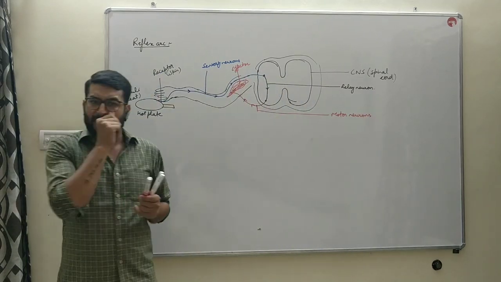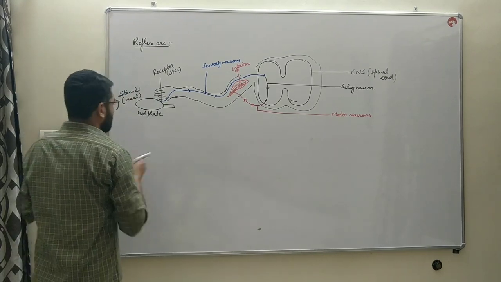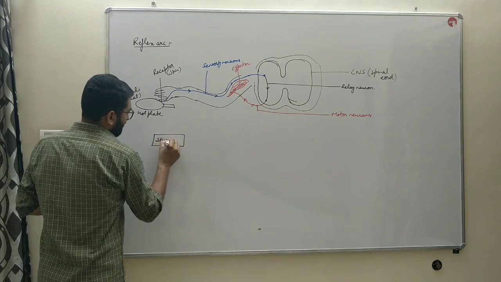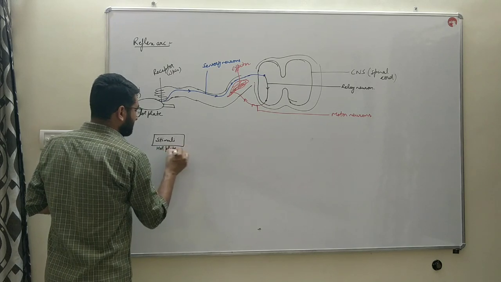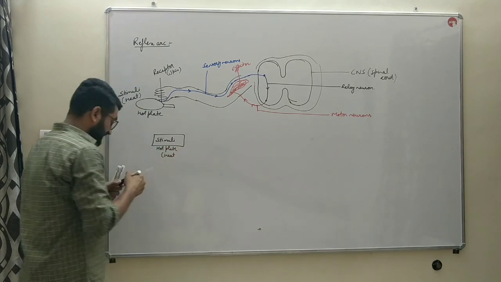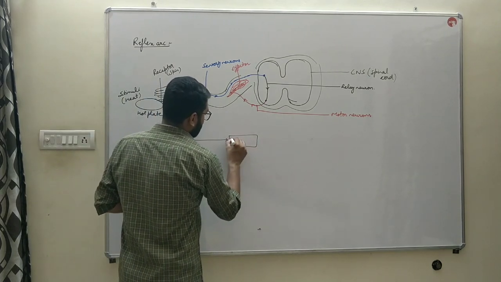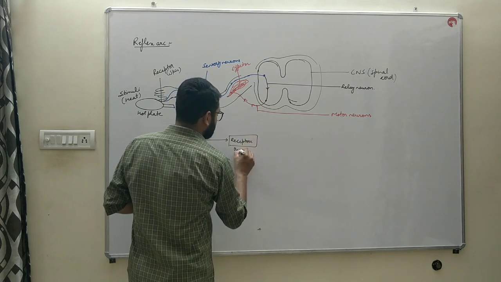For this reflex arc, you may represent it in a graphical form as well. For example, stimuli. What is the stimuli? Hot plate. That is heat. This stimuli is received by receptors. Receptors are present in skin.